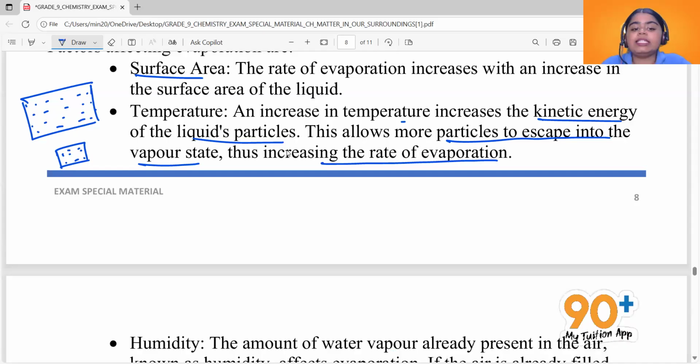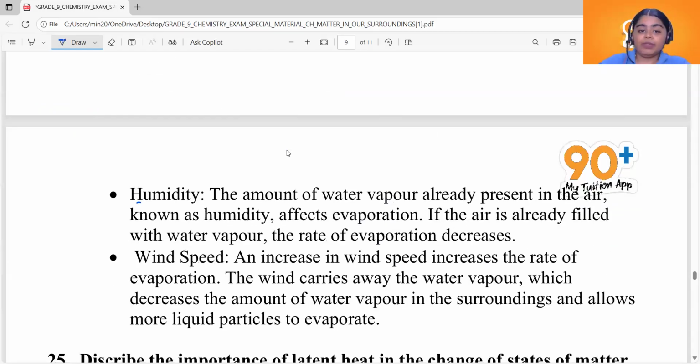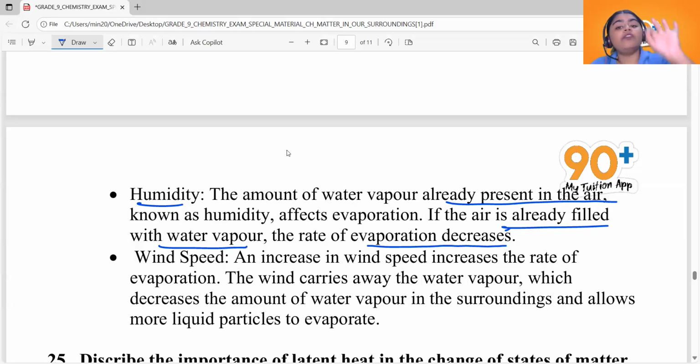Now see the next factor. It is humidity. Humidity is the amount of water vapor already present in air. If you have greater humidity, more water vapor is already present in air. But then evaporation is giving you extra water vapor into the air which already has water vapor. Now that's tough, right? So higher humidity decreases the rate of evaporation. If the air is already filled with water vapor, the rate of evaporation decreases. So lower humidity increases the rate of evaporation.